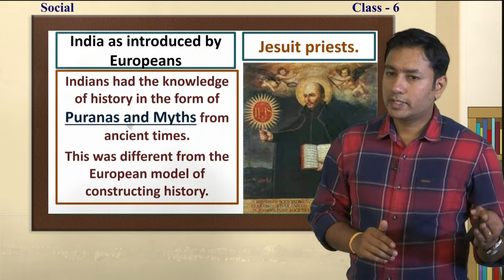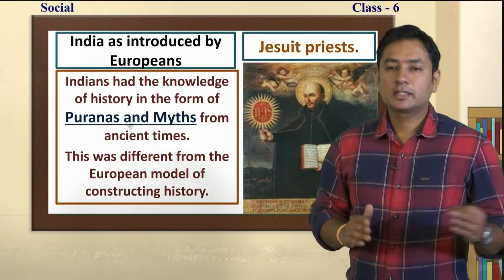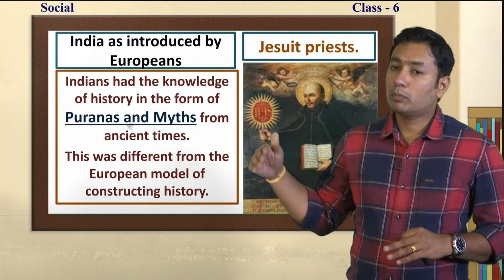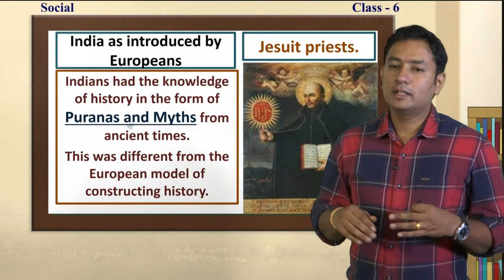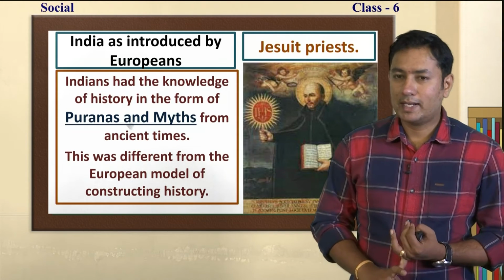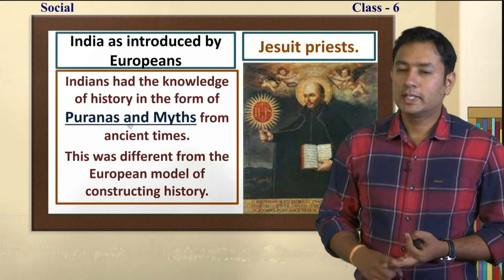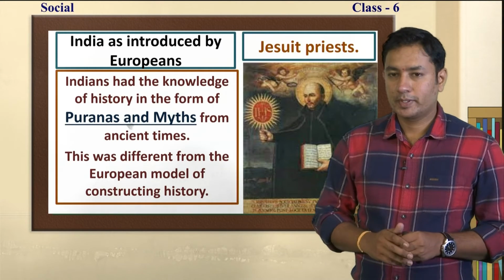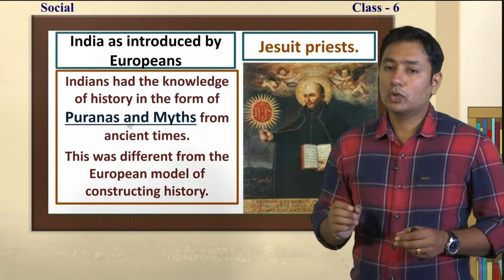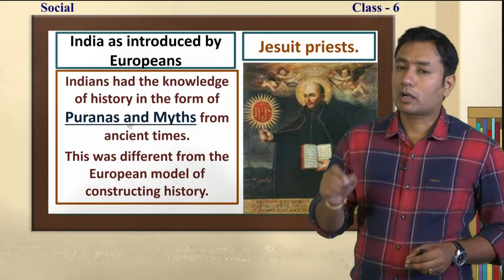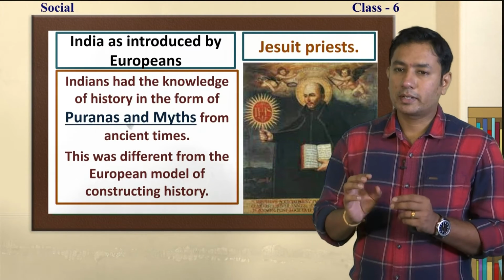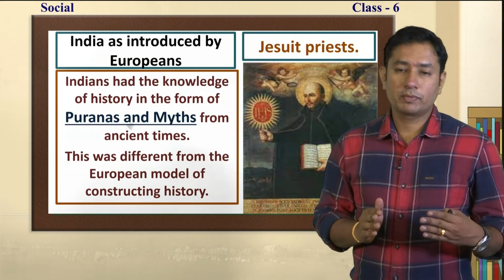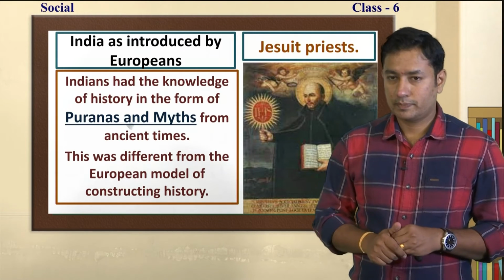The construction of history was different in India. The construction of history was far more different in European states. Normally in India the history was in the form of ballads, songs, folk songs, dance and legends. But Europeans, they have written the history according to the time, according to the place and according to that particular era. This is the difference between Indian and European histories.